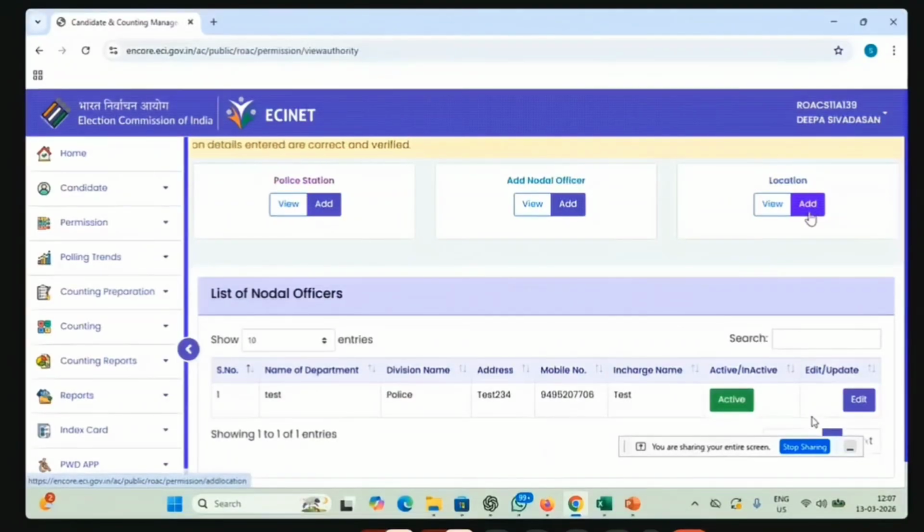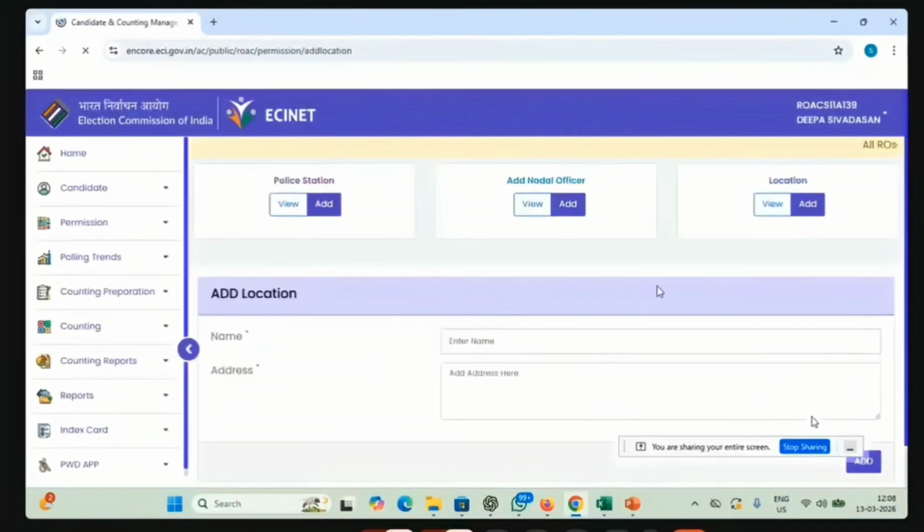For example, if you are applying for a big stage program, he might be looking for an auditorium, or he might be booking a ground or something. If he wants to select that, the RO has to add all the most prominent locations in his constituency, so that the person who is applying for the permission will have a drop down to select the location. But there is no worry about it. If you have not filled the location data also, there is no issue, because there is an option in the Suvidha portal for the public to enter a location also. For example, if there is no drop down option, there will be an option, add your location. He can add the location.